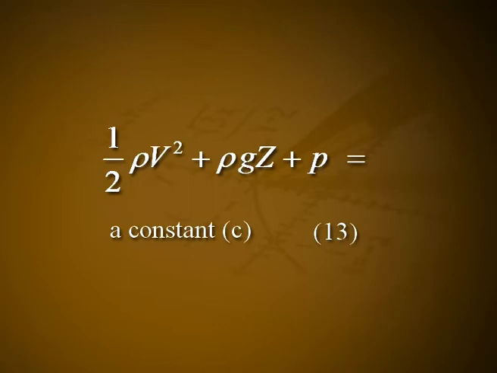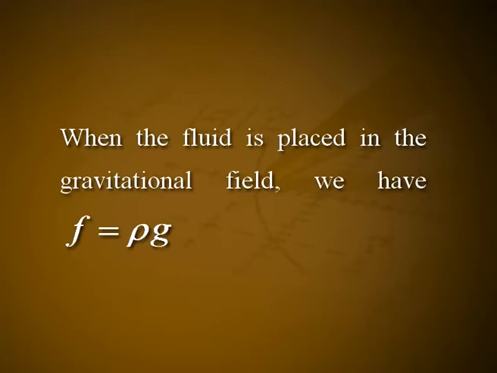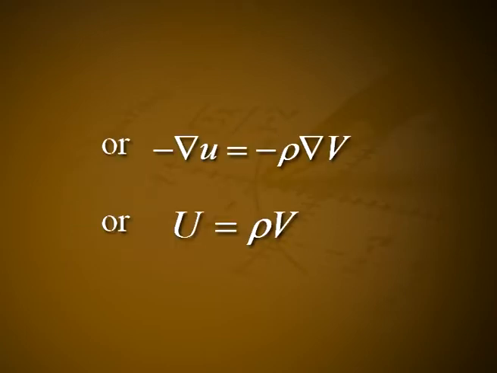The constant C appearing in equation 13 may in general be different for different streamlines. However, if the flow of fluid is irrotational, omega equal to del cross V vanishes throughout the entire fluid. When the fluid is placed in the gravitational field, we have F equal to rho g, or minus del U equal to minus rho del V, or U equal to rho V, where V is gravitational potential.